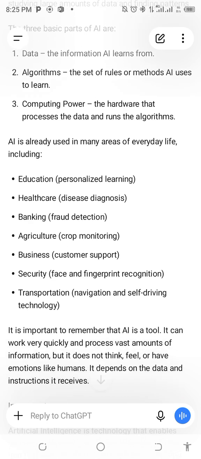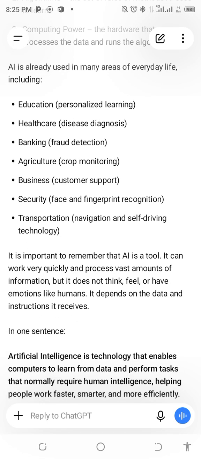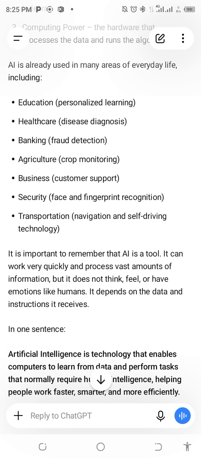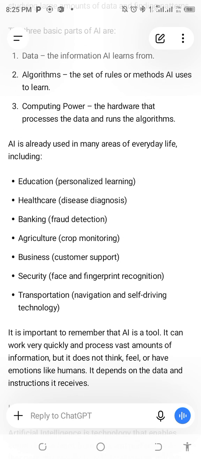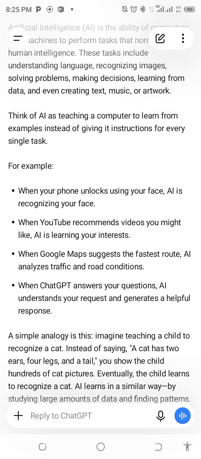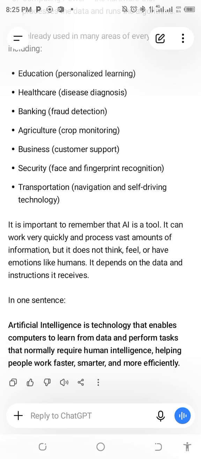Okay, so these are some of the areas. It says AI is already used in many areas of everyday life, including education, healthcare, banking, agriculture, business, security, and transportation. These are areas where AI is now being used, and we are here to learn. Okay, we said that you give AI prompts, which are instructions.